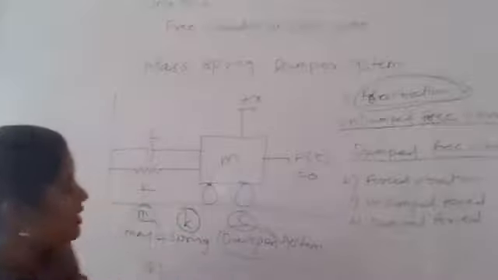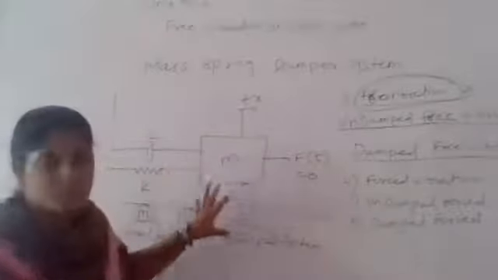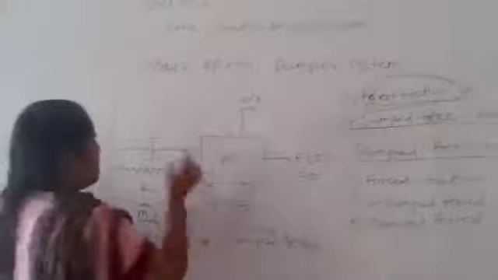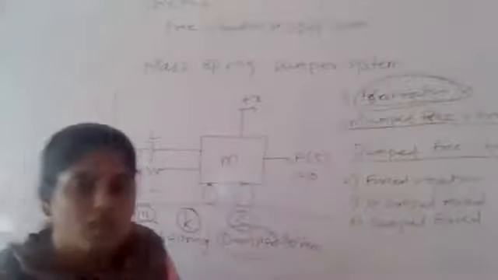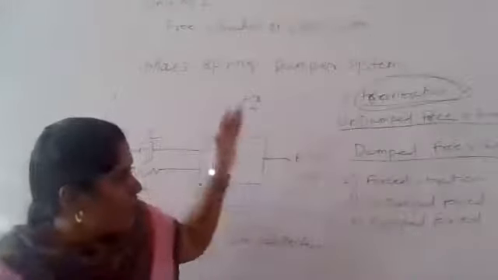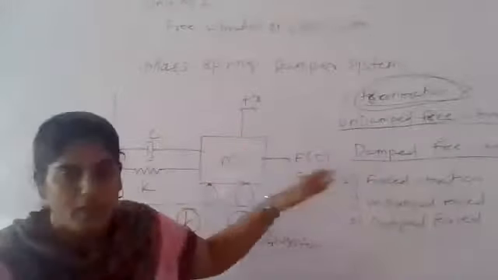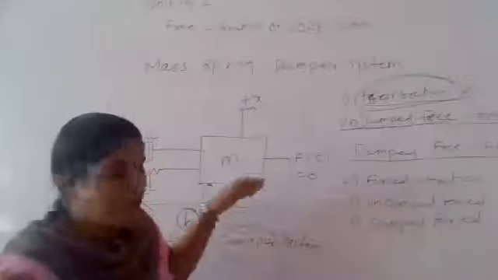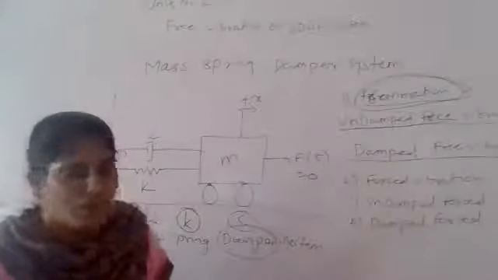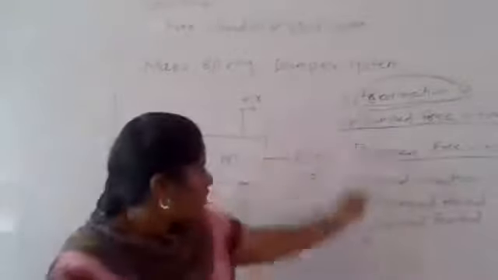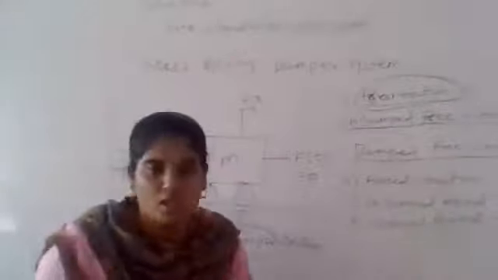The derivations are based on 5 parameters: M, C, K, F of T and X. Based on this, we resolve the equations for the free vibration of damping, free vibration of undamping, forced vibration of damping, and forced vibration of undamping. Draw this diagram and write all these points in your notebook.